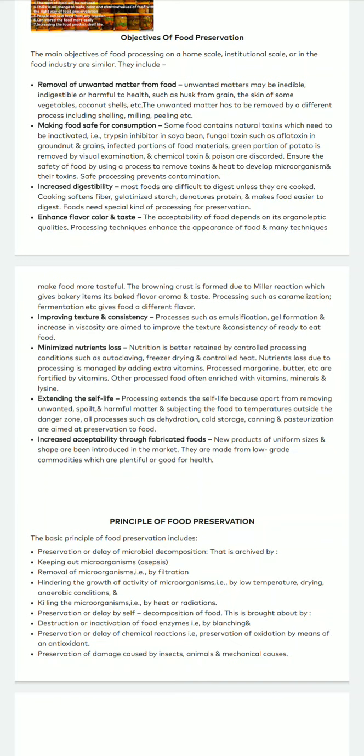If you try to make paneer at home, we usually heat the milk and then add certain coagulants to it. Such coagulants can be citric acid or vinegar. Once we add citric acid to the milk, it will start coagulating, the protein will start coagulating.